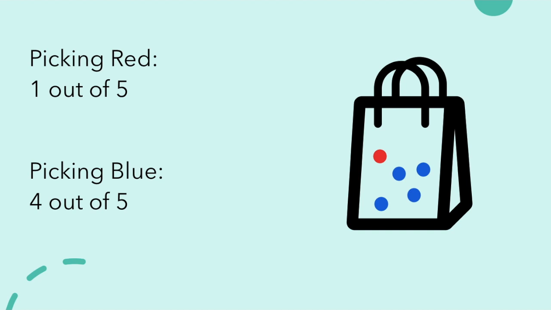If we go back to the paper bag filled with gumballs example, and I have 4 blue gumballs and 1 red gumball, I could say that the probability or chances of me picking the red one is 1 out of 5. The probability of me picking blue would be 4 out of 5, because 4 gumballs are blue and there are 5 gumballs in total.